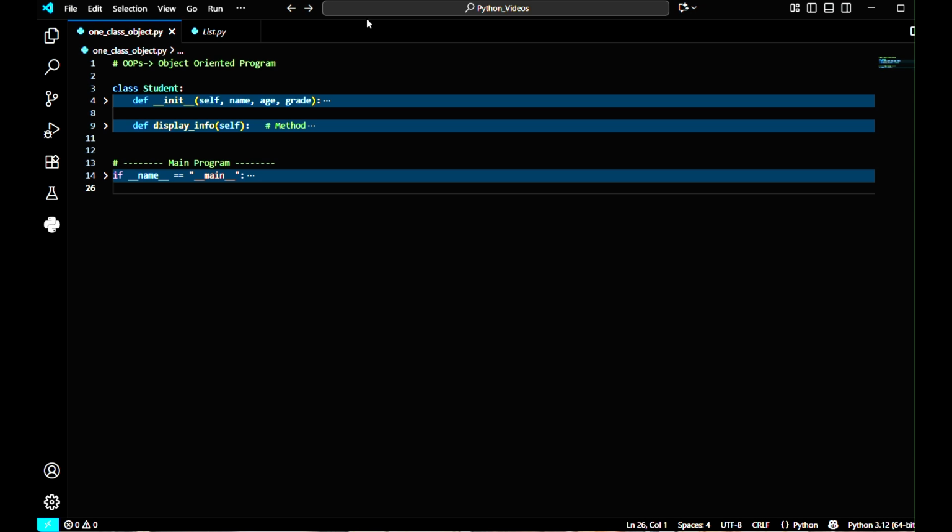Like if I am making a car, I would not like to show the internal part of the car to customers. They can only see the color, the design, and the size of the car, but not the internal part. That means I'm going to hide the internal process of the car.